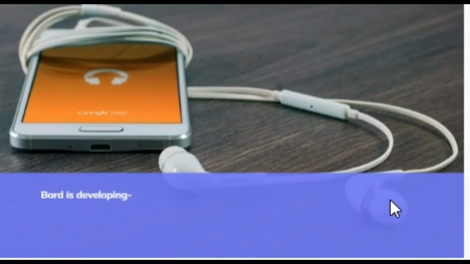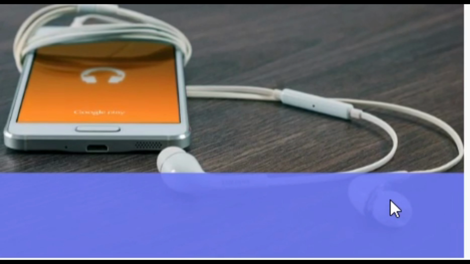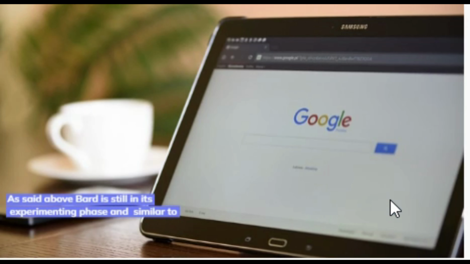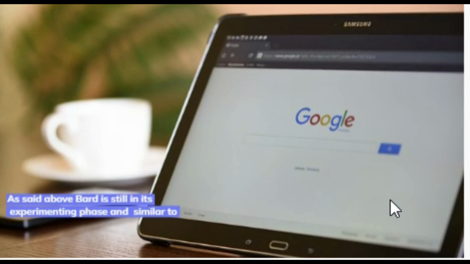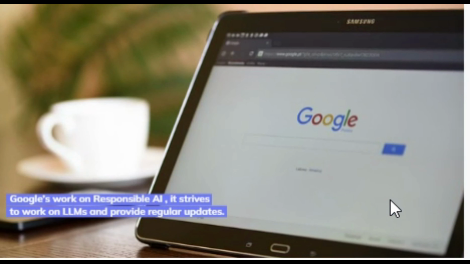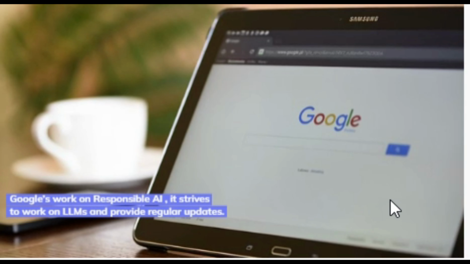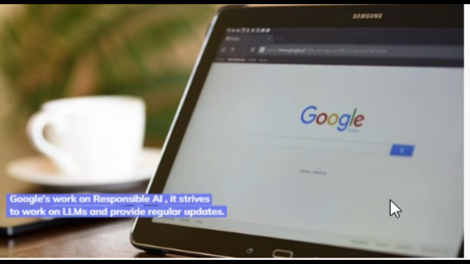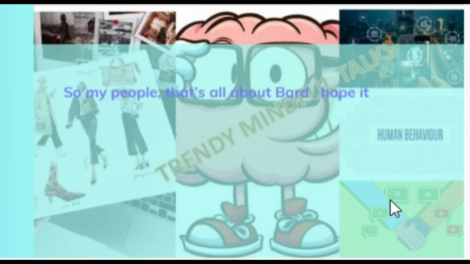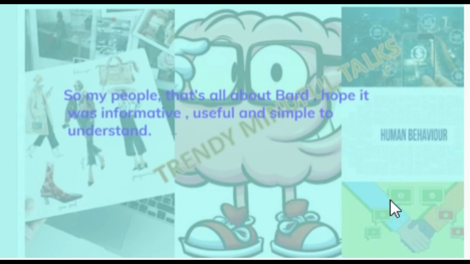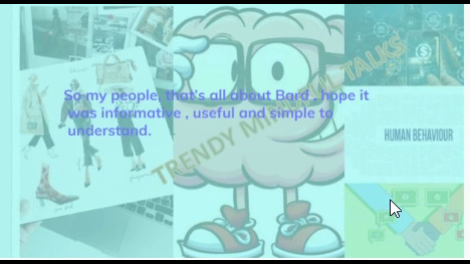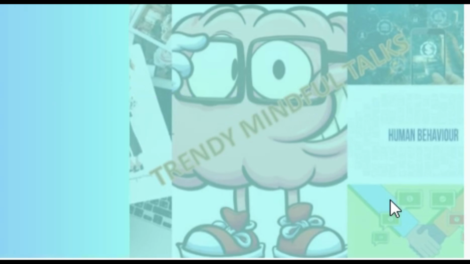Bard is developing. As said above, Bard is still in its experimenting phase, and similar to Google's work on responsible AI, it strives to work on LLMs and provide regular updates. So my people, that's all about Bard. Hope it was informative, useful, and simple to understand.